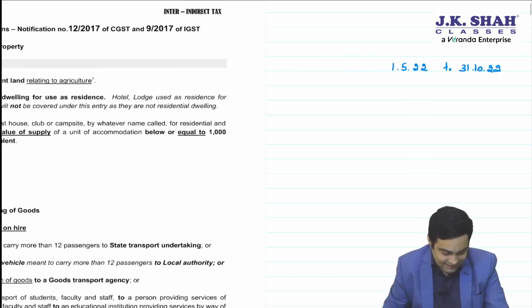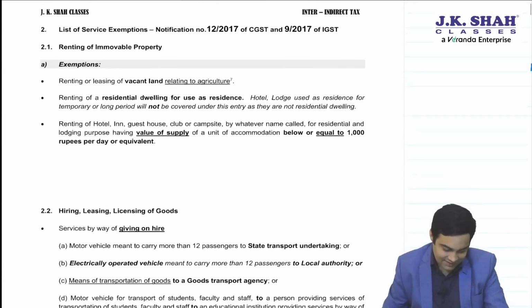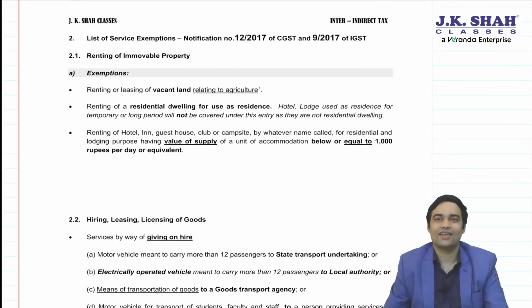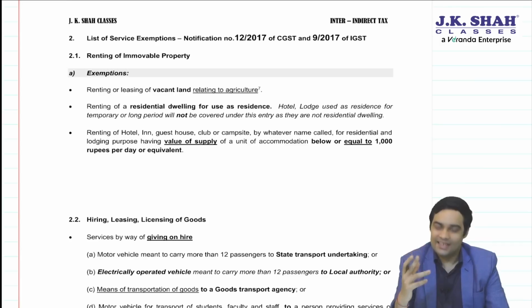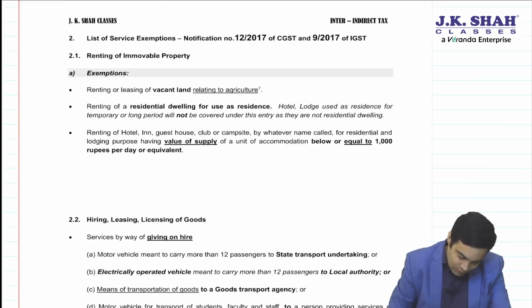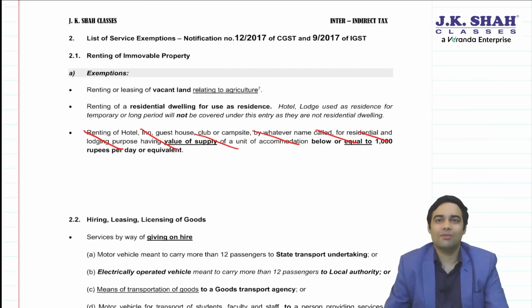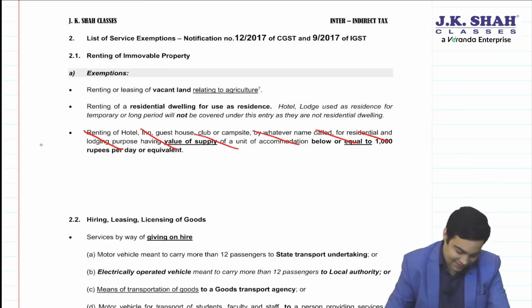So, let's see the pages one by one. First, we will talk about exemption chapter, where there have been various changes because a lot of entries have been deleted and some entries have been modified. Firstly, you will delete this hotel related exemption which was available up to 1000 rupees per day or equivalent. That means at present any hotel accommodation will be liable to GST. You can mark this as amendment.